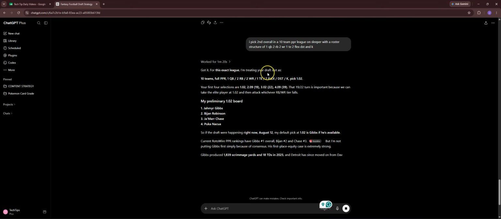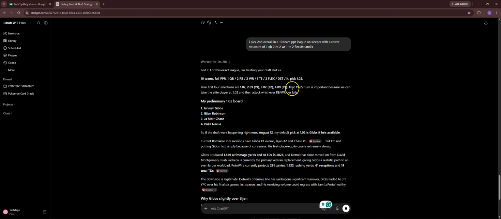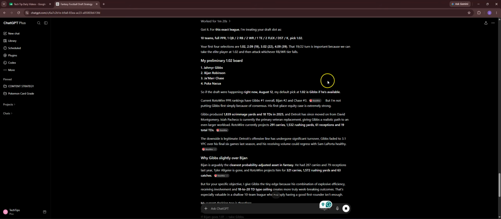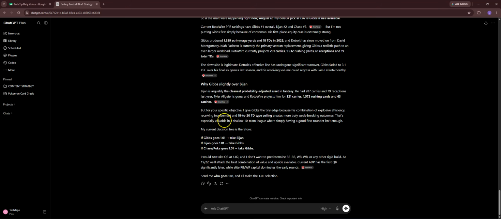So as we see here, after it ran all of this, it says, got it for this exact league. I'm treating your draft slot as 10 teams, and it goes over everything. So my preliminary 102 board, and it gives us the standard ADP, but obviously in the first round, this makes sense. This is what everyone would agree on. Obviously, some might put wide receiver ahead, but it's pretty much this year specifically. It's really running back heavy, and it tells us everything that we should do.